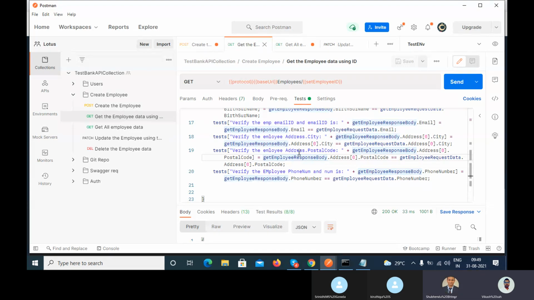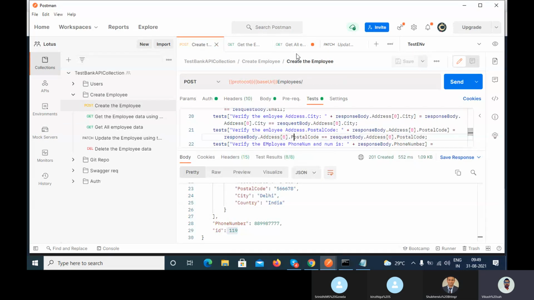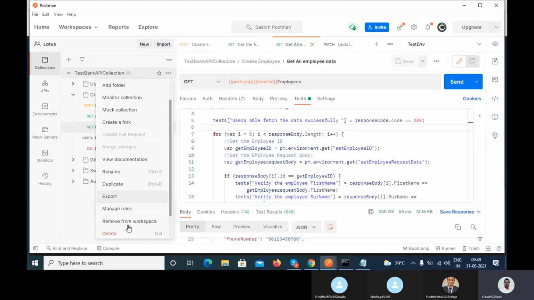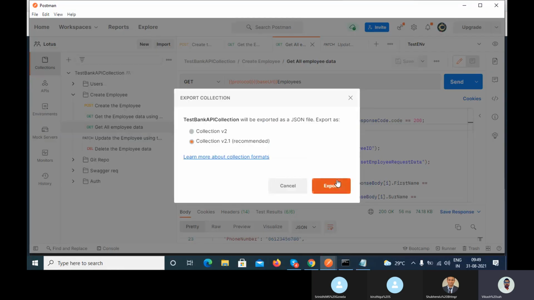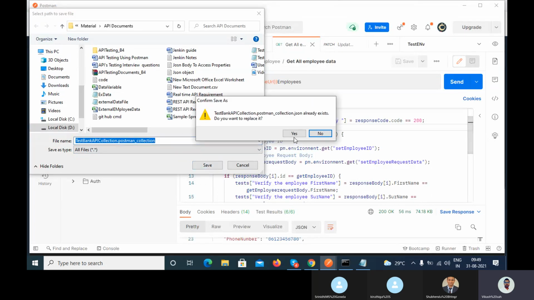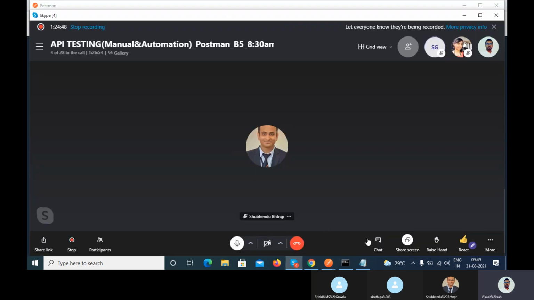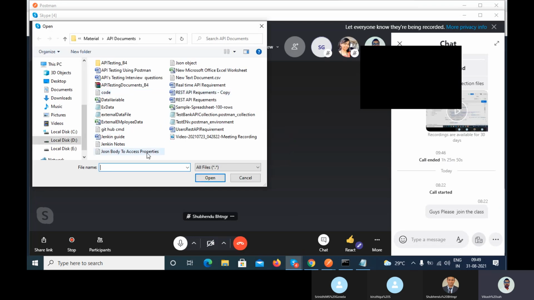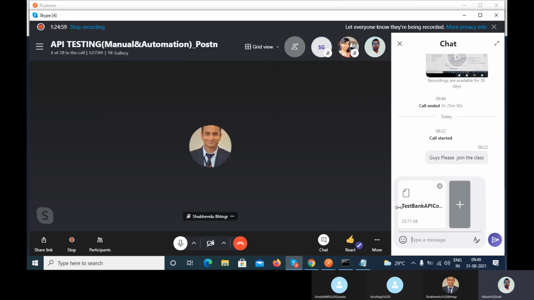So let me provide you this file. Let me export. You don't have to do it with the environment. Let me only share the collection, so that you can do the practice. Okay, where is it, yeah, this one. You can import this file.